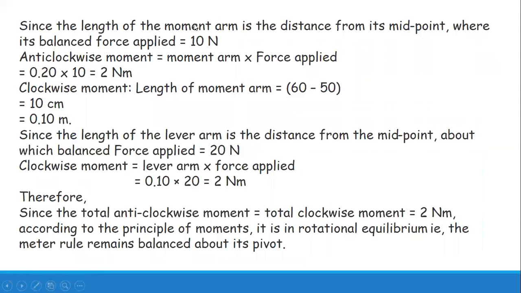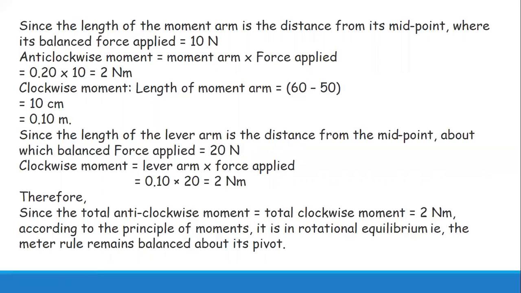So the length of the moment arm is the distance from the axis, and the force applied at that place is 10 Newton. Torque will be moment arm into force applied. So force applied is 10 into 0.2, that is 2 Newton meter. So the total anti-clockwise moment is equal to 2 Newton meter.